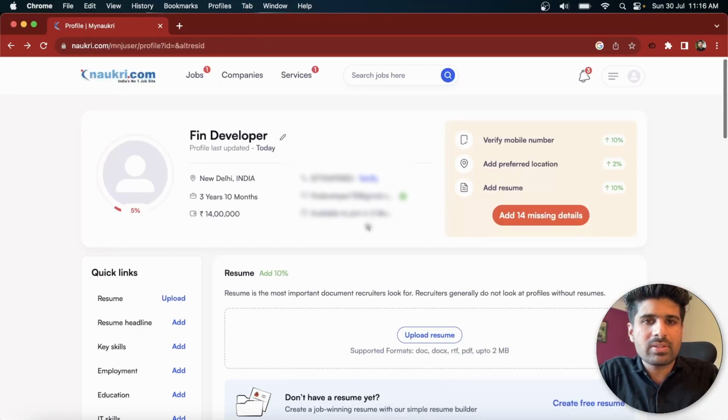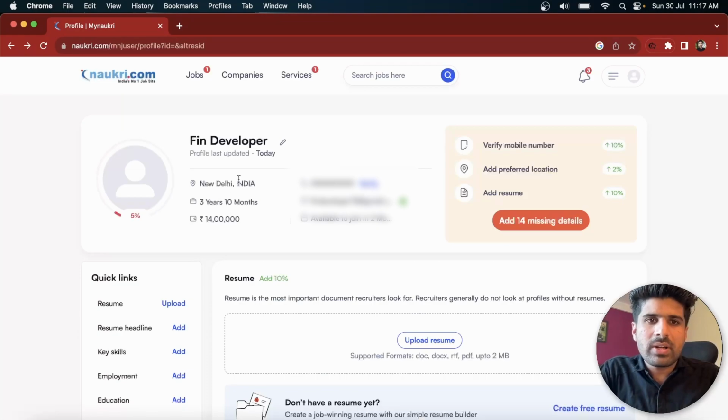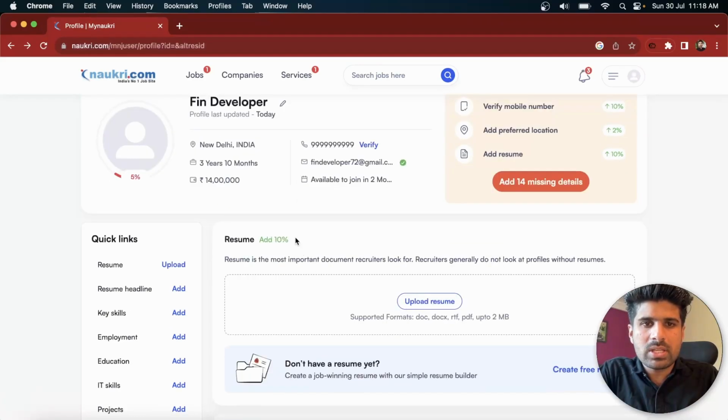Now you can see everything. Okay, so as you can see, we entered our name and our location and all, and here it is showing that profile last updated today, and this is important. We will discuss why it is important. Now we need to verify our mobile number, add a preferred location, and add our resume. You can see the score of how many percent would be increased if you add a resume, and resume is very important.